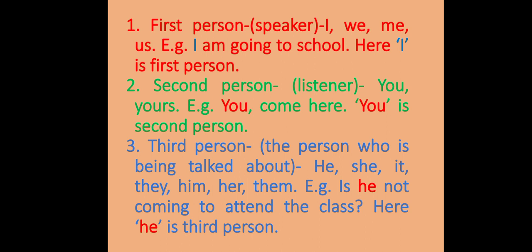Third person is the person who is being talked about. He, she, it, they, him, her, them are third person pronouns. For example, is he not coming to attend the class? Here, he is the third person.